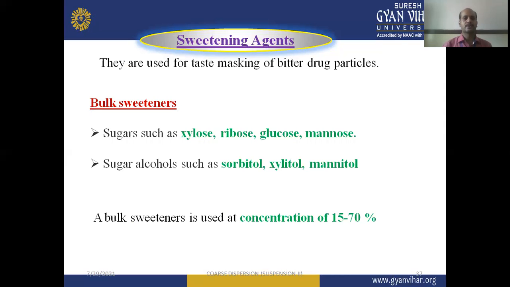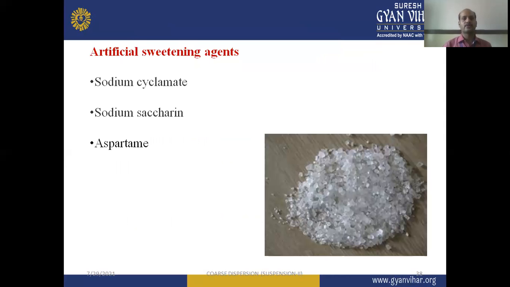Bulk sweeteners are sugars such as xylose, ribose, glucose, mannose, etc., and sugar alcohols such as sorbitol, xylitol, mannitol, etc. Bulk sweeteners are used at a concentration of 15 to 70% in the formulation. Nowadays we also use artificial sweetening agents, such as sodium cyclamate, sodium saccharin, and aspartame, which are many times sweeter than sugar or sucrose, but they are carefully used because they are related to some toxic problems.